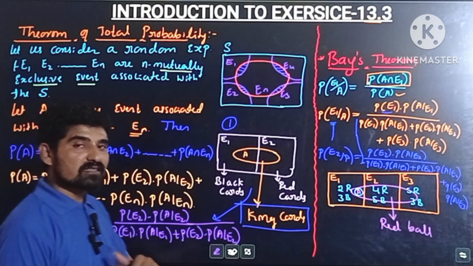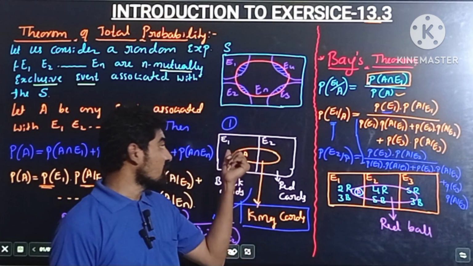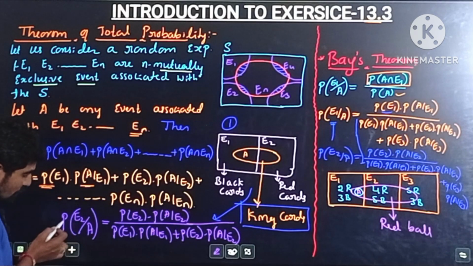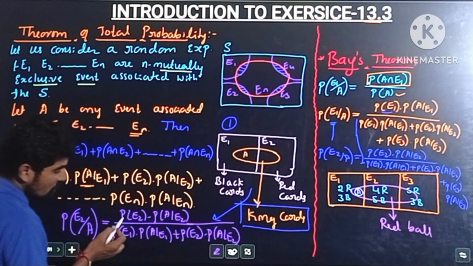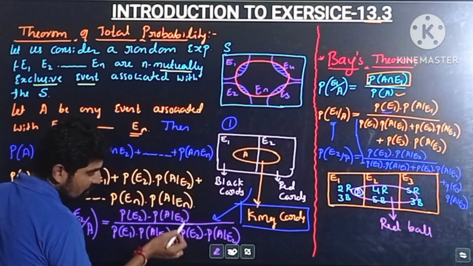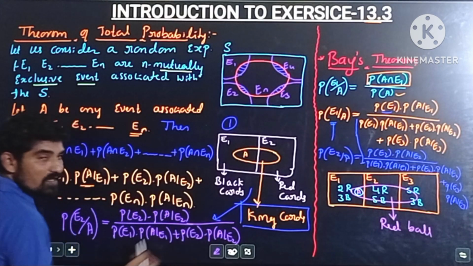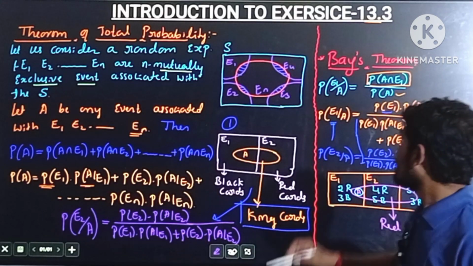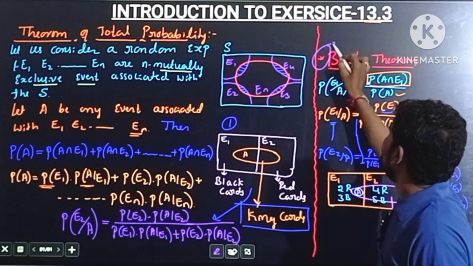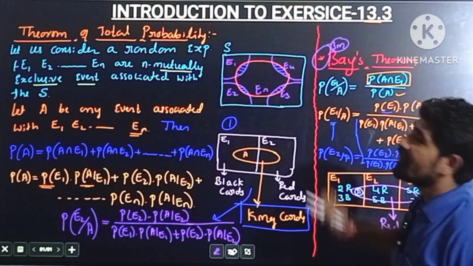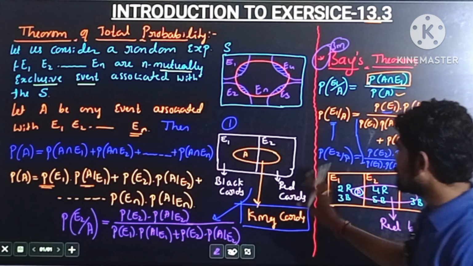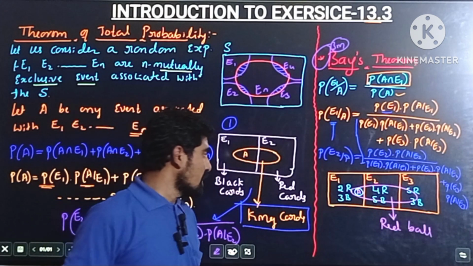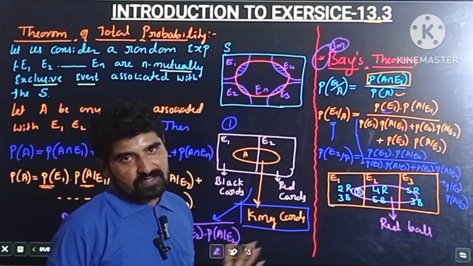If suppose he asks what is the probability of getting a king card from the first box, what will the formula be then? Here E2 becomes E1. Probability of E1 by A is equal to probability of E1 into probability of A by E1, divided by the same thing. I hope all of you understood. So you are going to get 3 mark questions from the Bayes theorem concept in your annual examination. I hope all of you understood these 2 concepts. Let's start some examples based on Bayes theorem.